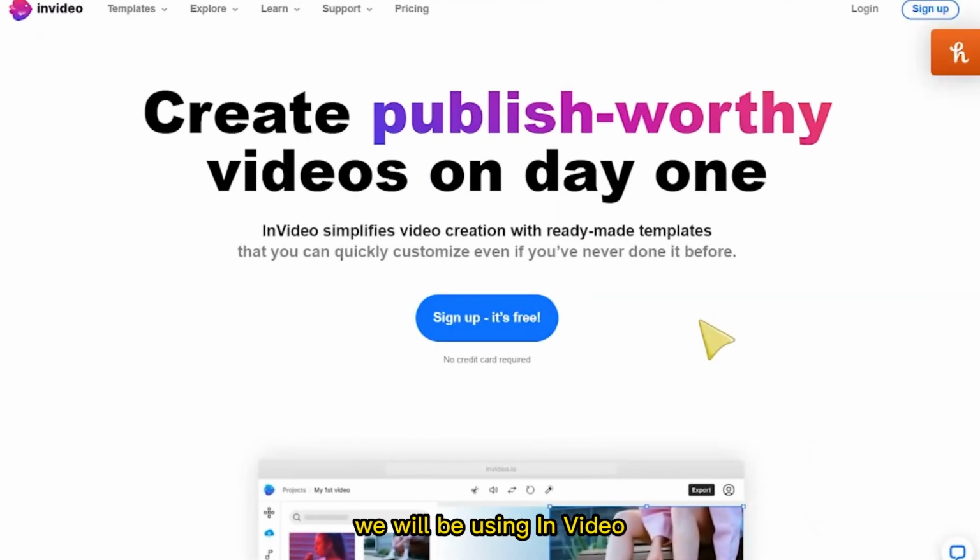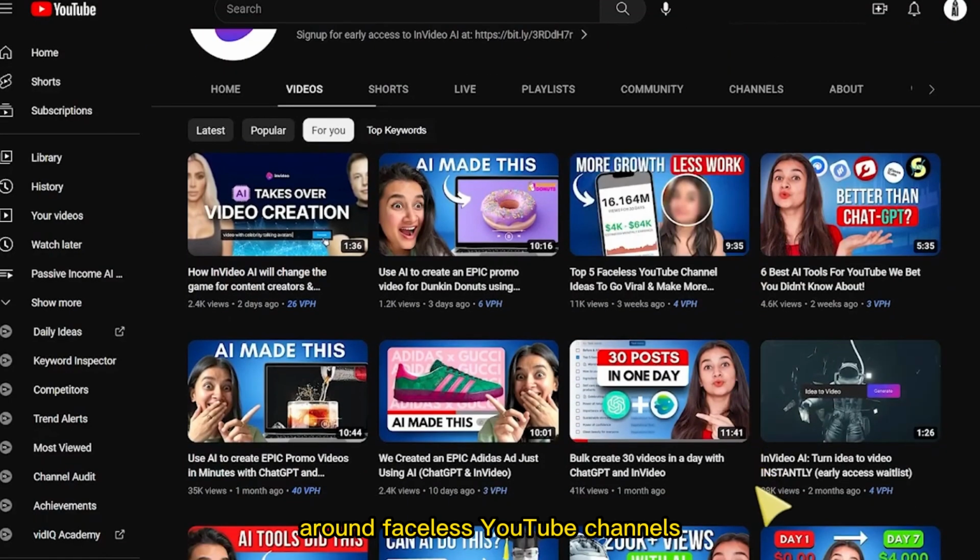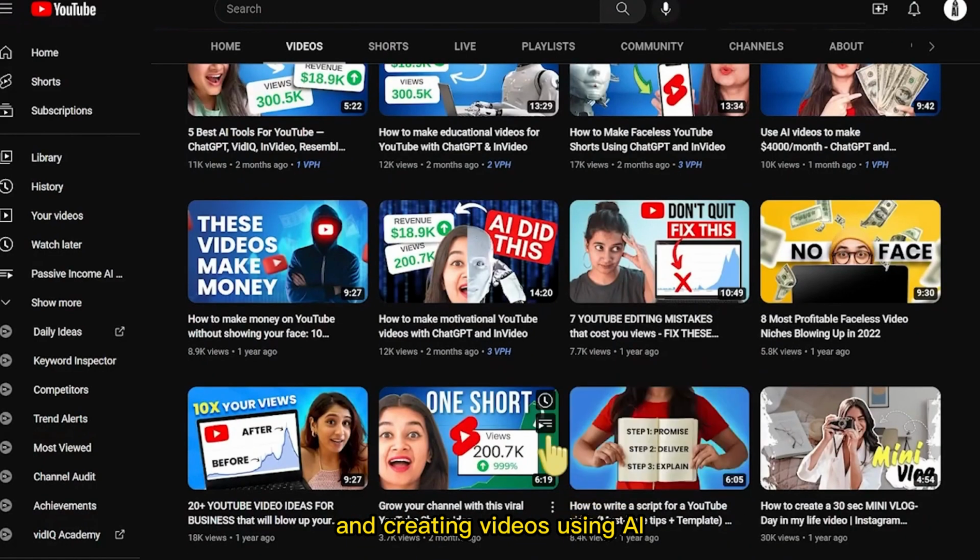Now for this part, we'll be using InVideo, an online video editing website. And the reason for InVideo specifically is that there's a lot of support and a big community around faceless YouTube channels and creating videos using AI. So yeah, check out their videos if you want to learn more about that.